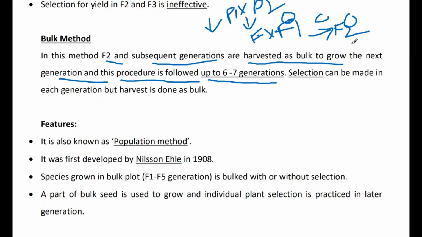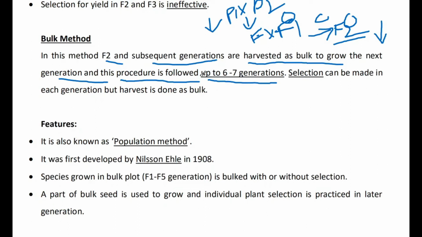Suppose high yielding: whatever F2 plants give high yielding characteristics, we select such plants from different locations and bulk them. So the mixing of those plants is done from the F2 generation. But in mass selection, at the initial level we collect from different plants, mix them and grow for breeding purposes.